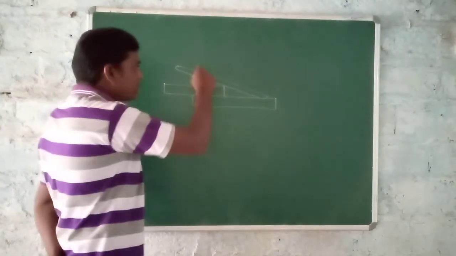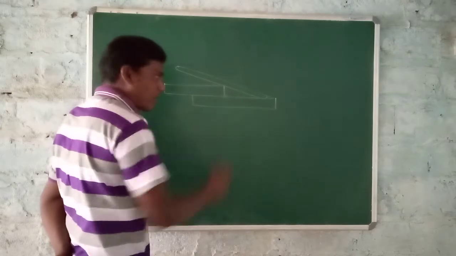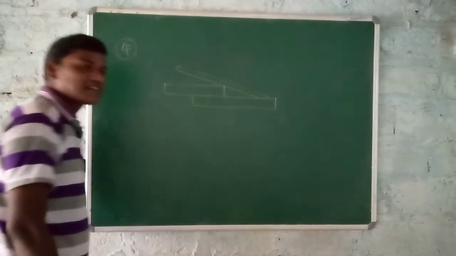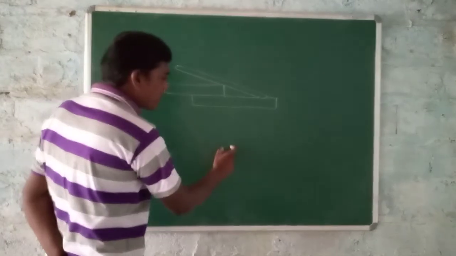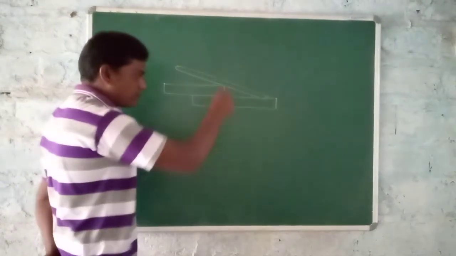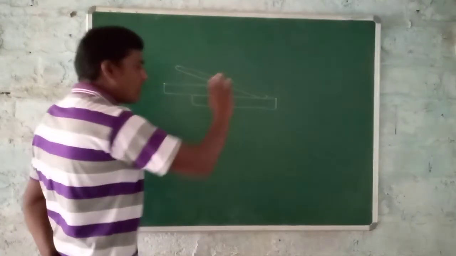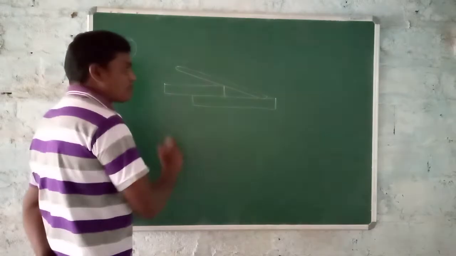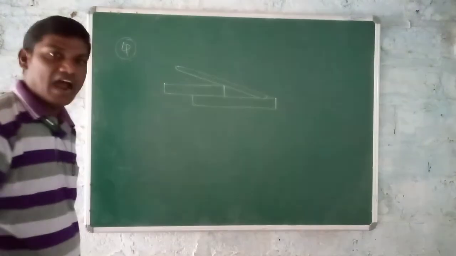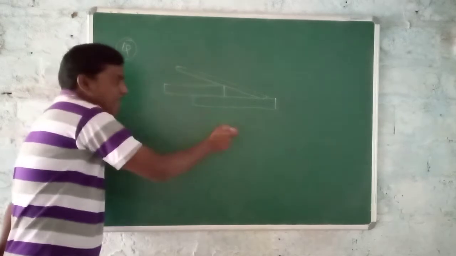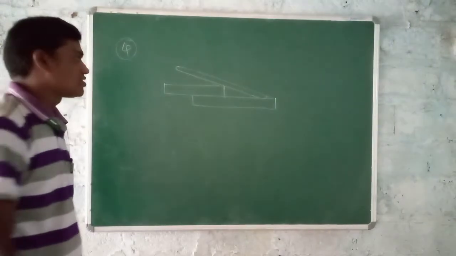When the stick is placed on this, which force is acting downward? Gravitational force. But still the stick does not go inside or fall; it stays on the steps. What is the meaning? Some forces must be acting vertically upward on the stick, balancing the gravitational force.